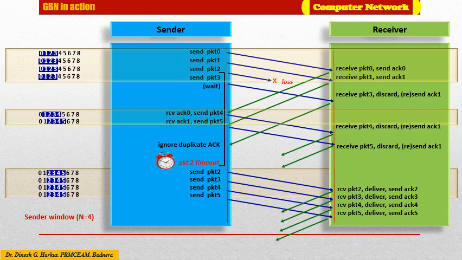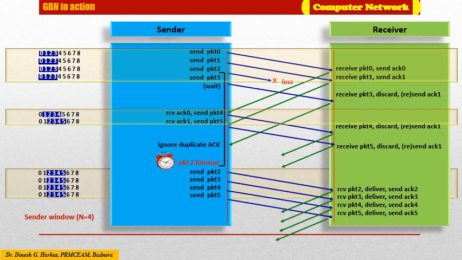Once the sender has pushed all 4 packets into the channel, it needs to wait till it receives an acknowledgement from the receiver for the already sent packets. Here packet number 0 was sent, which was properly acknowledged. On receipt of an acknowledgement for an already sent packet, the sliding window slides further. Initially, the active sequence numbers were 0, 1, 2, 3.